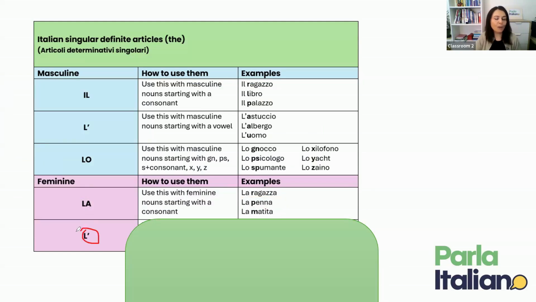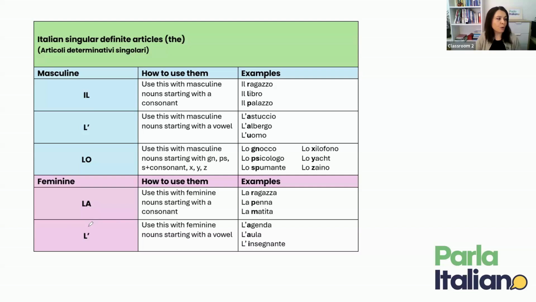And so what do you think we use l' for? L' is used for feminine nouns that start with a vowel, as in l'agenda, l'aula, l'insegnante.